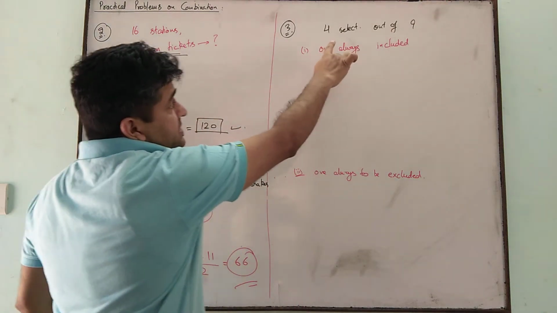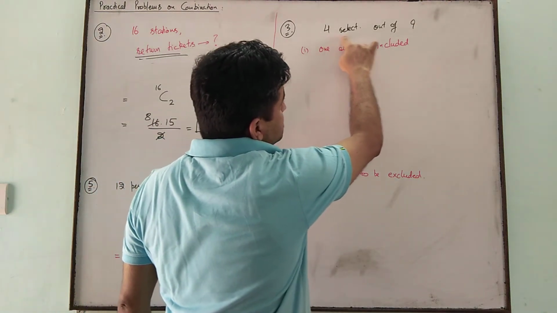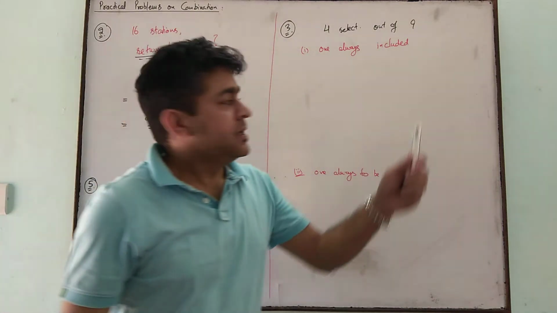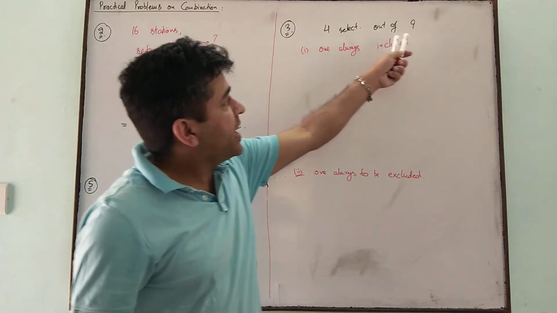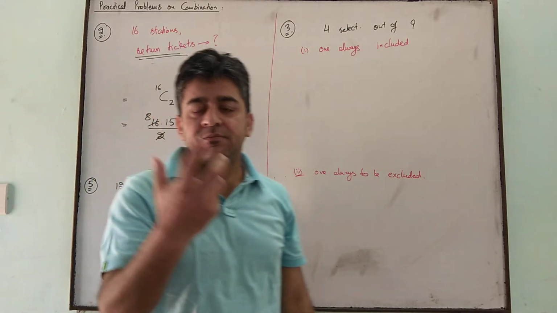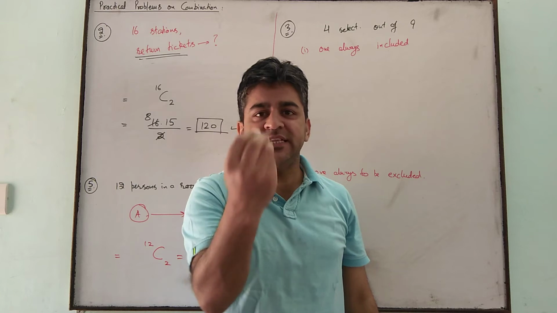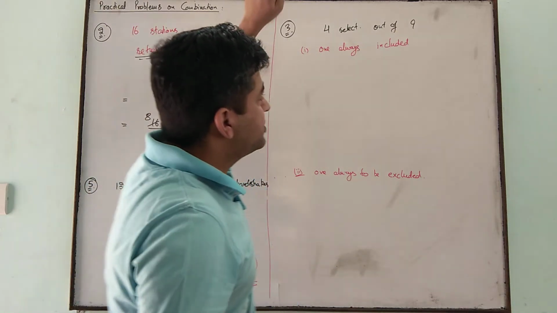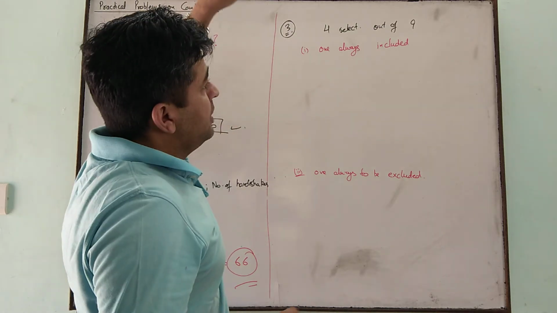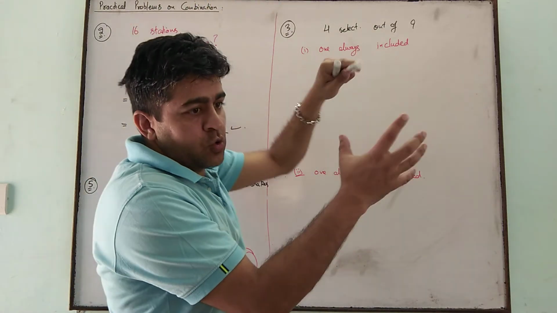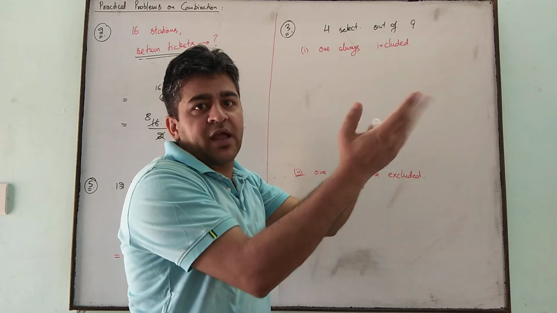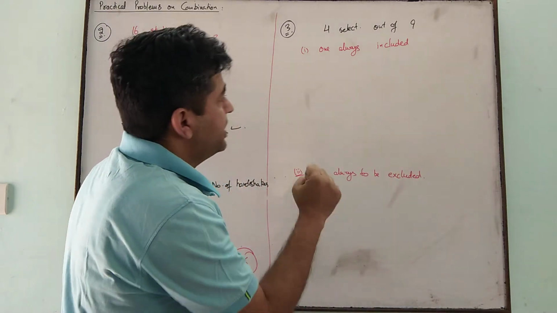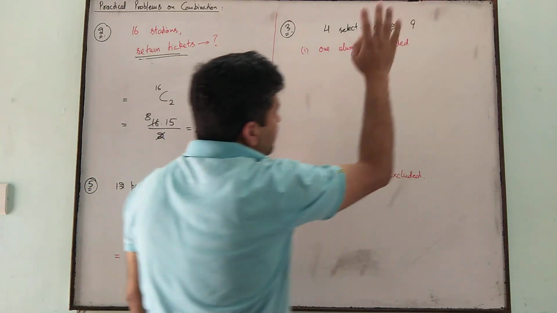Next example: he said 4 persons you have to select out of a group of 9. Suppose anyone is throwing a party, then 4 out of 9 he has to select. Then that means 9C4 will be the result. Very simple, because we need not arrange. If we are calling ABCD and we are calling BCDA, it is one and the same thing. So we need to use combination here. 9C4 is 4 out of 9.